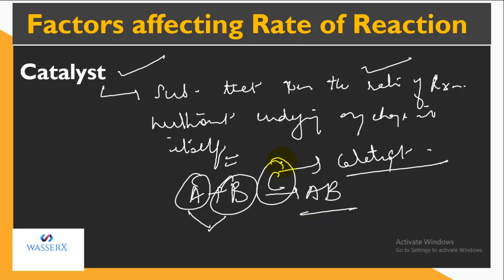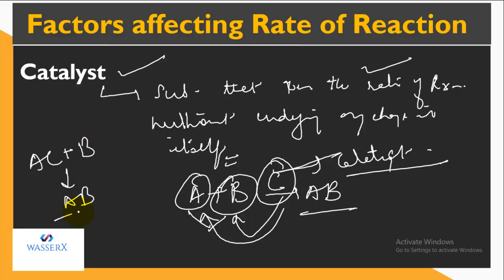But if we make use of catalyst, this catalyst will combine with either of them. Like if I say that C combines with A, it forms AC, and this AC can rapidly react with B in order to form the product AB. And this catalyst will remain as such, even its quantity remains as such, because it just participates in the chemical reaction without getting consumed or undergoing any kind of change.